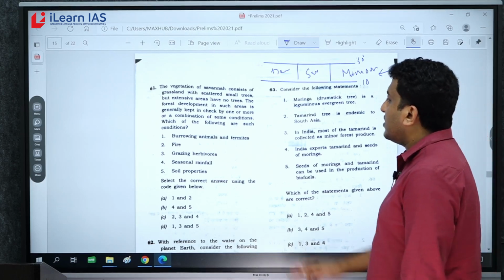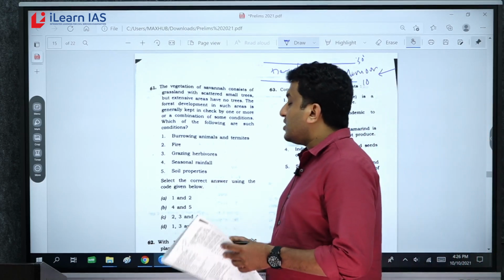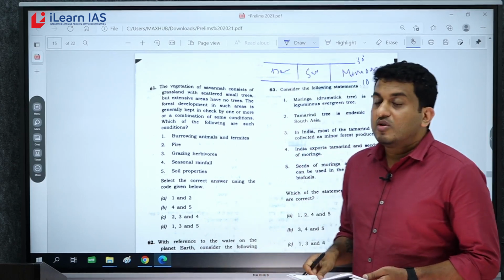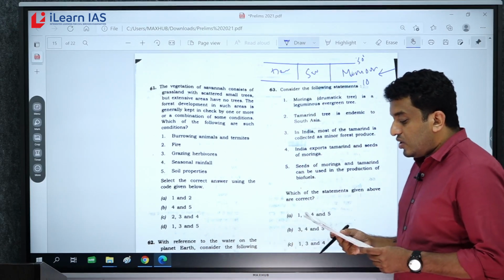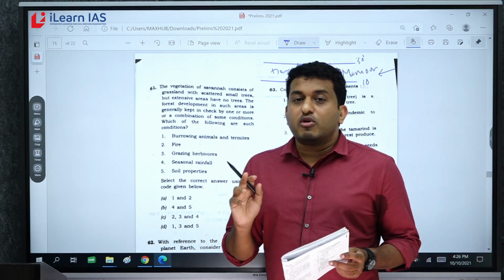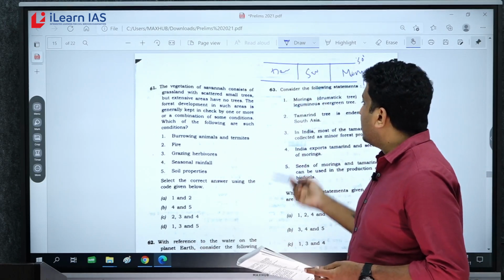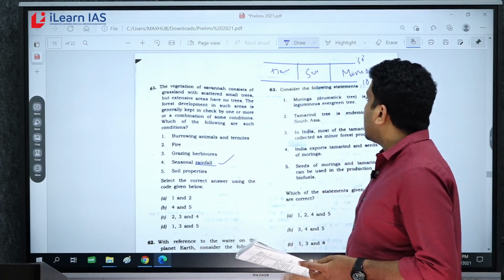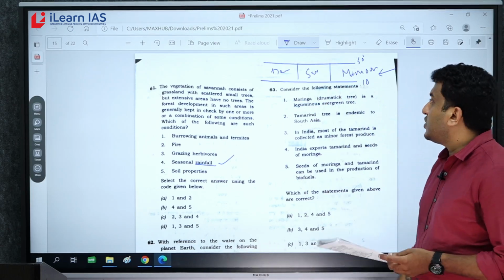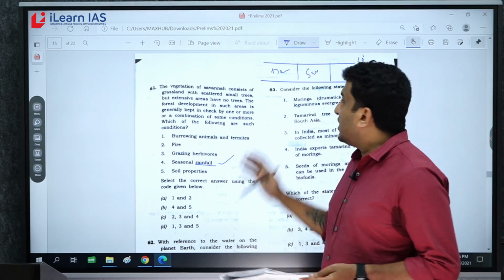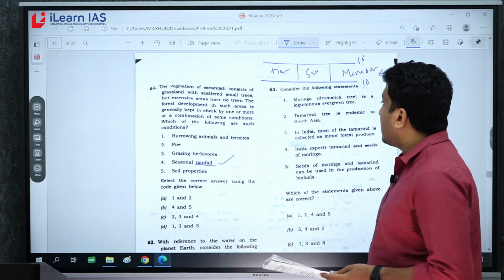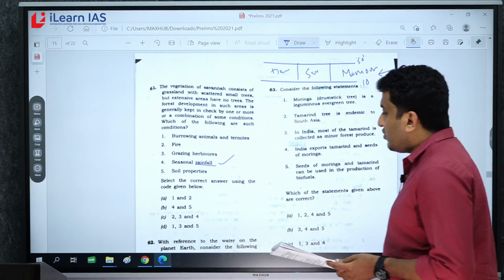So the question is related to savanna: what are the factors that control or stop the growth of forest in savanna? Definitely seasonal rainfall. Rainfall is less compared to that of monsoon because of that continental nature. Savanna is more continental, so 4 should be there.